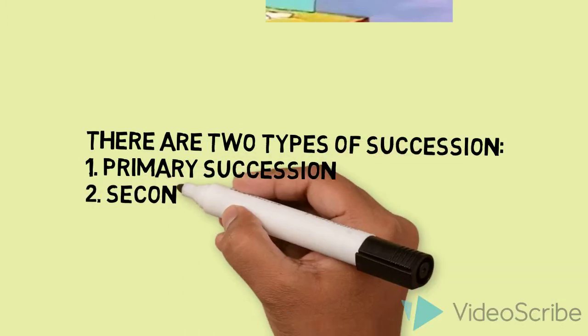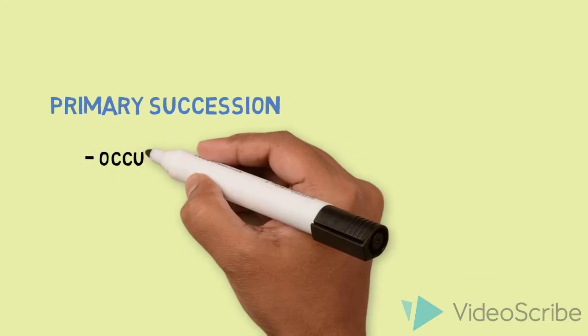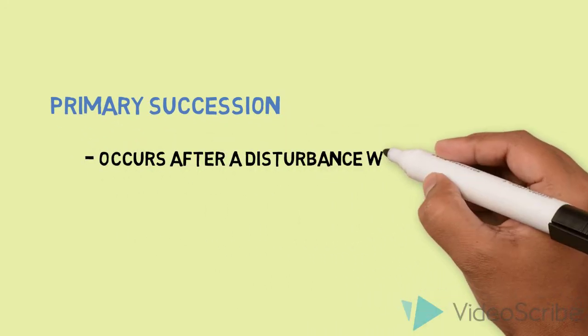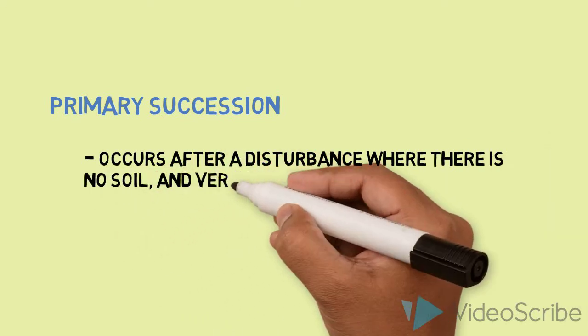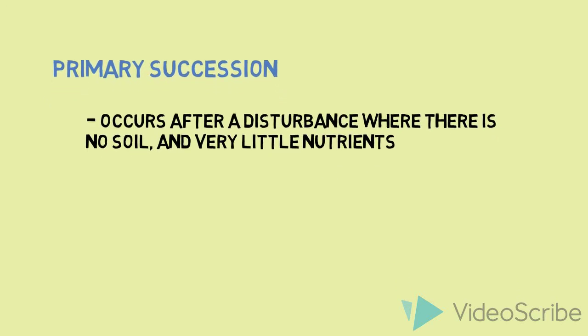There are two types of succession. The first one is primary succession, and the second one is secondary succession. Primary succession occurs after a disturbance where there is no soil and very little nutrients, such as a volcanic eruption.